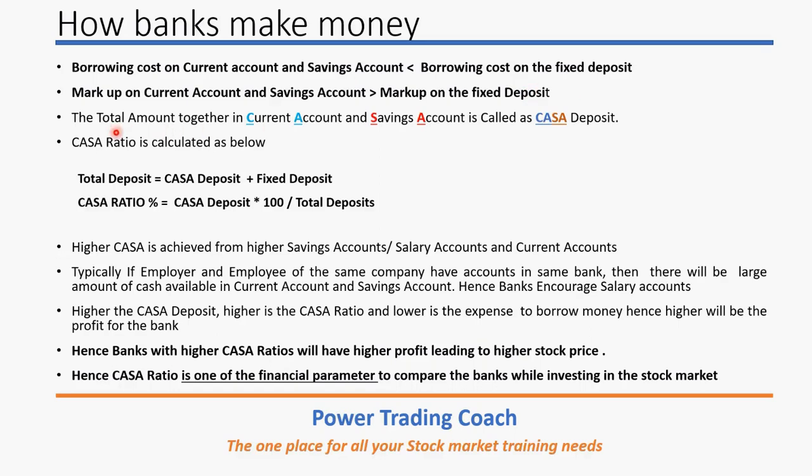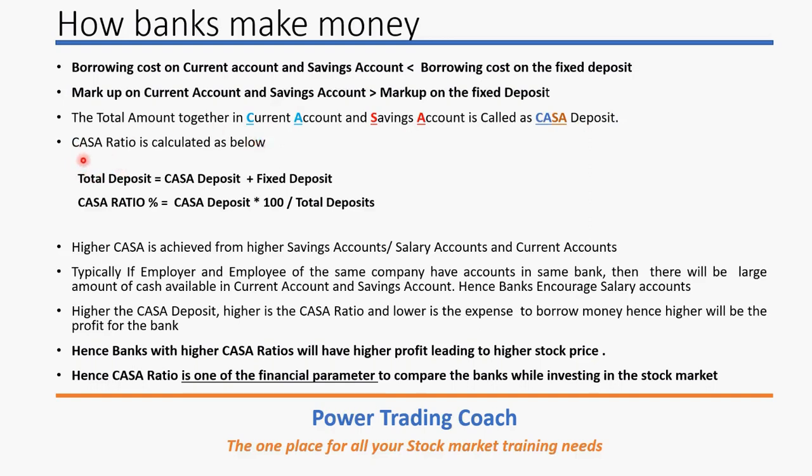Now let us look at the total deposits. The total amount in the current account is called CA. The first two characters of current account are used, CA, and the first two characters of savings account are SA. So together, if you add them, it becomes CASA. So the money in the current account and savings account added together is called the CASA amount or CASA deposit. Now the CASA ratio is calculated as below.